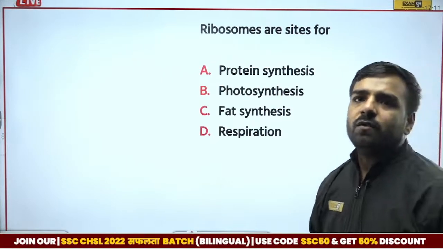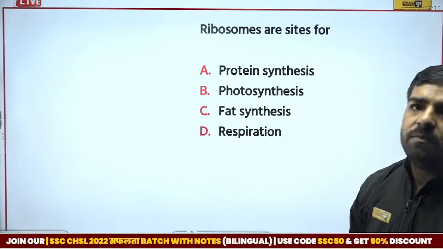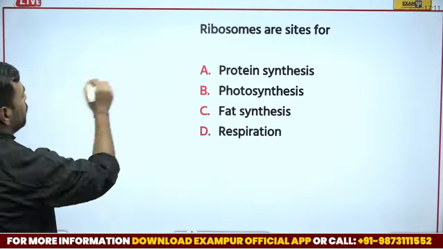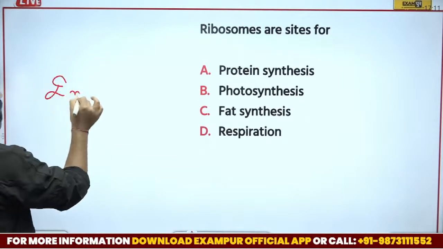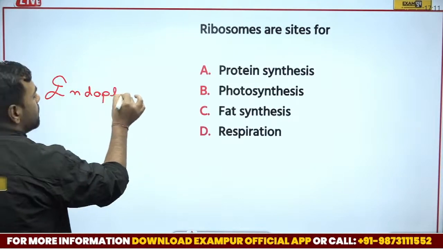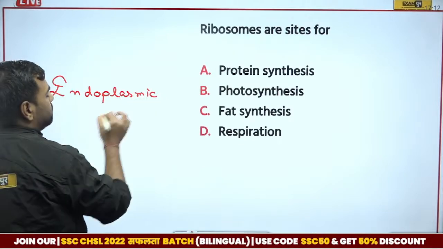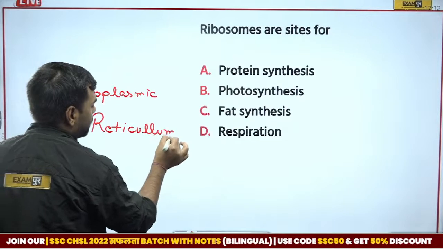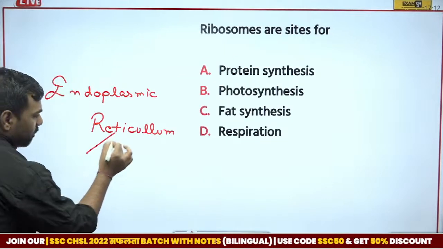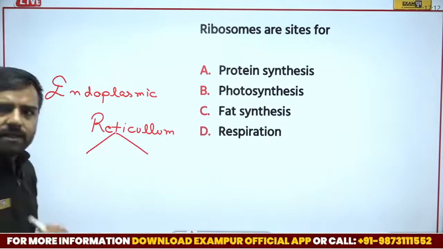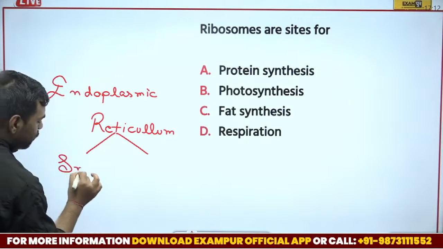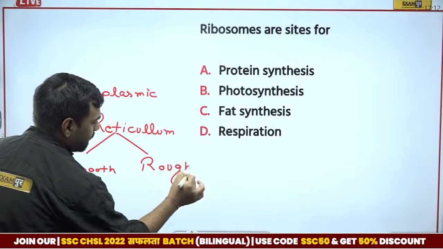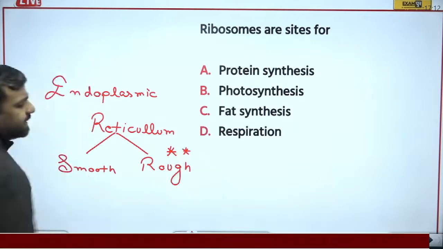So what do you think? Srishti is going with option number A, that is protein synthesis. Let me explain. When we talk about a cell, there we have the endoplasmic reticulum. This endoplasmic reticulum has two parts: one is the smooth part and another one is the rough part. Now this question is very important for the CHSL exam.